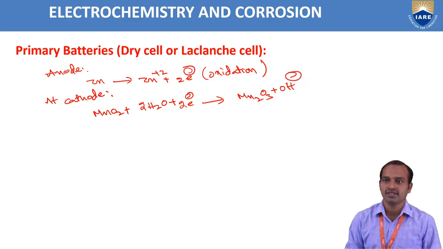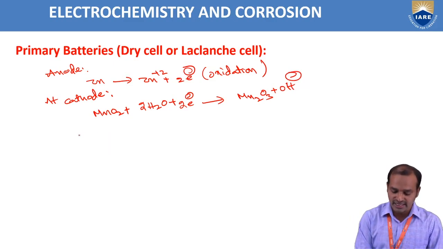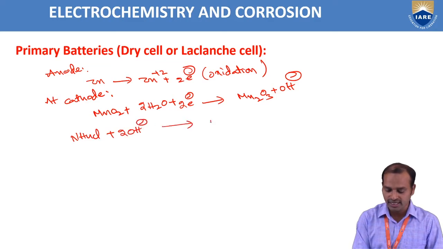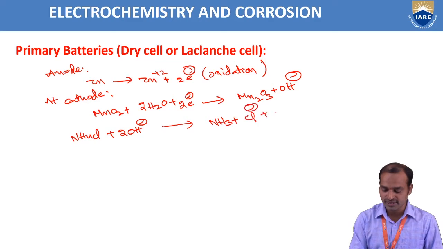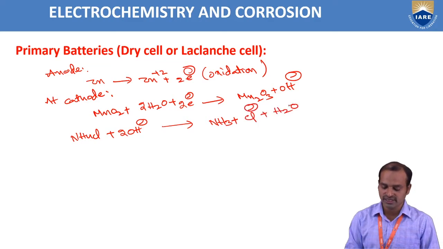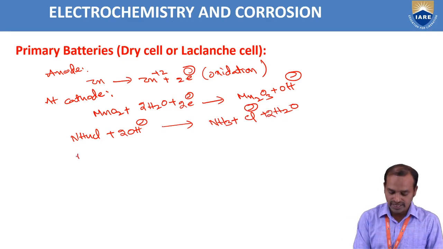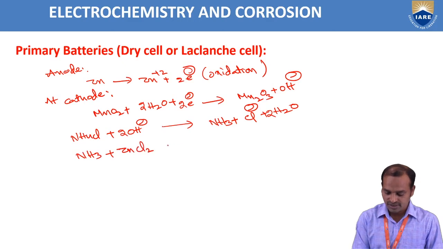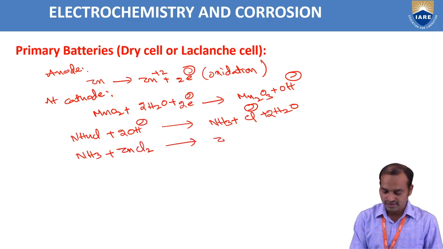This OH minus reacts with ammonium chloride, NH4Cl plus 2OH minus, forming ammonia plus Cl minus plus H2O. This ammonia reacts with ZnCl2 to form Zn(NH3)2Cl2.